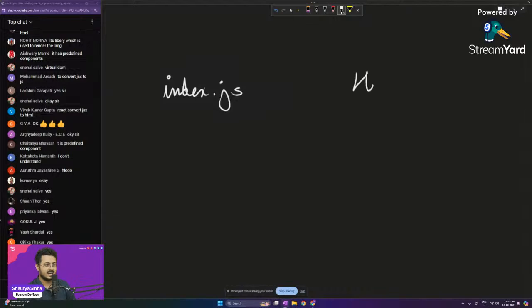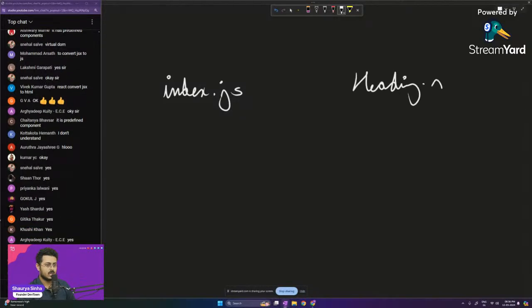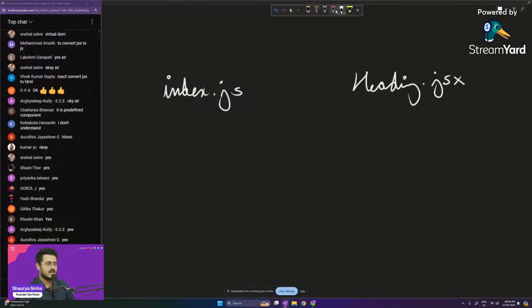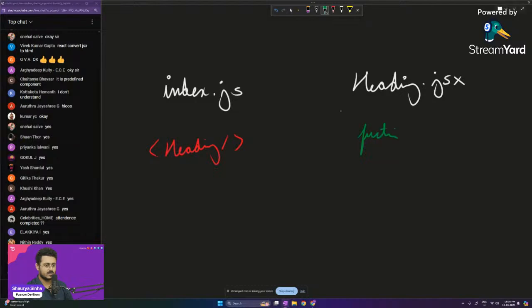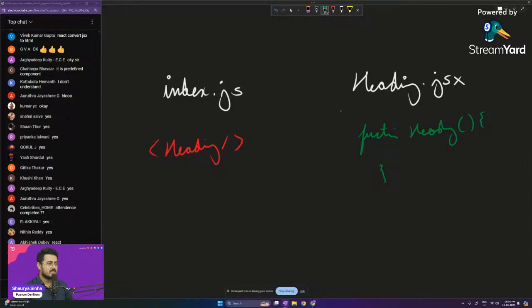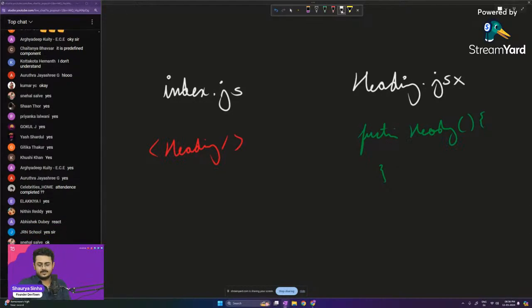The second one is heading.jsx. Now index.js requires, okay, it needs the heading component. Heading.jsx already has the heading component. So it has the function. It already has that, right? Think about it as index.js is nothing else but let's say India.